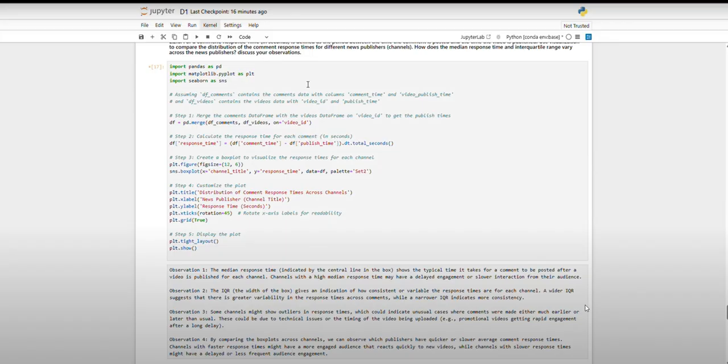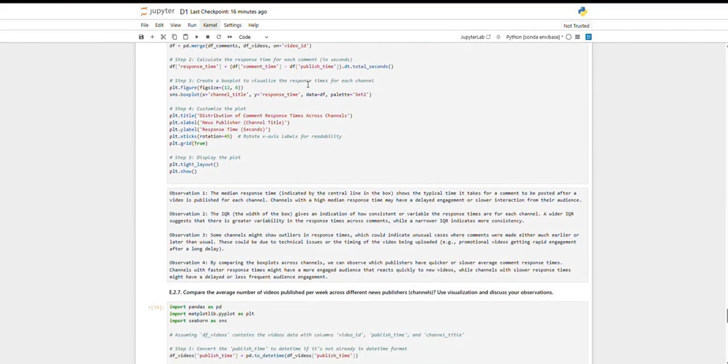Some channels might show outlier responses, which could indicate unusual cases, such as comments made either much earlier or later than usual. These could be due to technical issues or the timing of the video being uploaded. And the last observation is that by comparing the box plots across channels, we can observe which publishers have quicker or slower average comment response times. And that would be it for the video, I think.